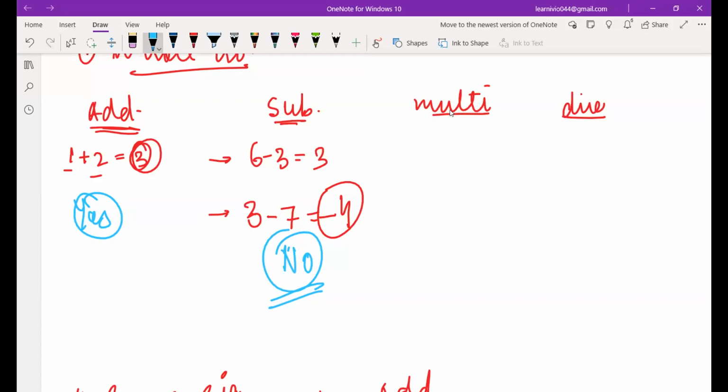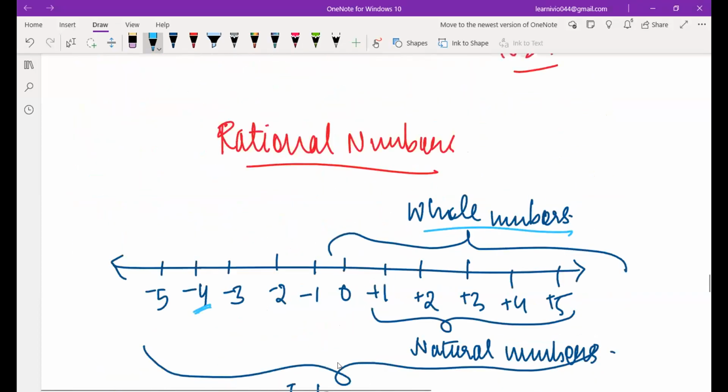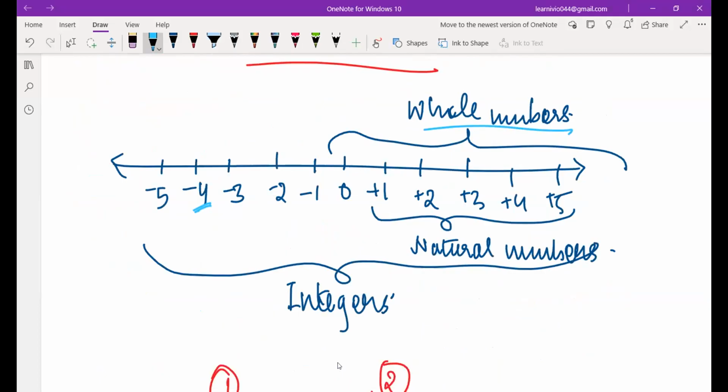One second, ma'am. Let me make a note of it. What are you saying, Hanvi? Let me make a note of it. Okay, you can. You want to know this as well? What are whole numbers, natural numbers, and integers? Ma'am, one second. I want to make a note.